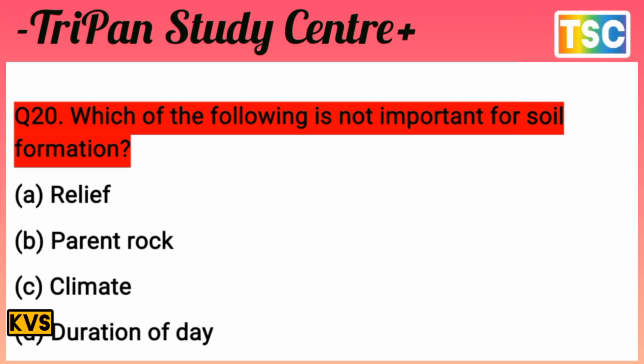Relief is important for soil formation, and parent rock is important for soil formation. Climate is the most important. But the answer D, duration of day, is not important for soil formation. The D option is correct here. Duration of day, D.